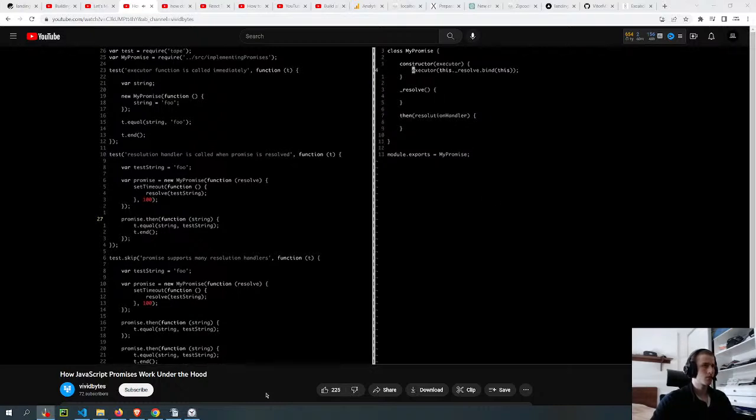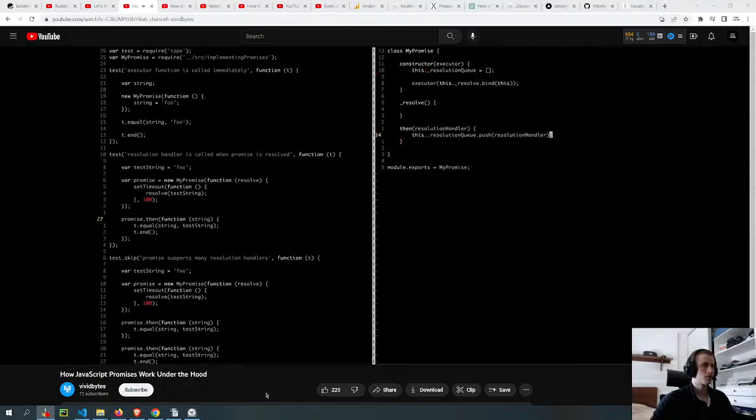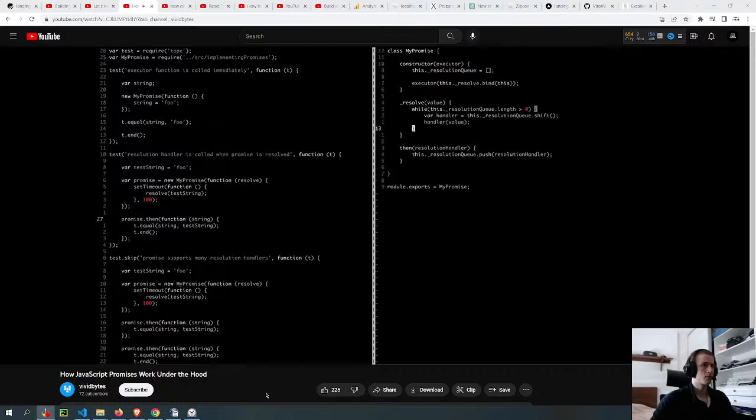In the interest of time, I'm going to anticipate some of the future tests here. I know already that it's possible to attach many resolution handlers to a single promise. So I'm going to create an array called resolution queue, and that's where we're going to put our resolution handler. Now that we have a reference to our function, we need to call it inside resolve. So here we iterate over the array. We always take the first function off the array, and then we call it with the value that is passed into resolve.